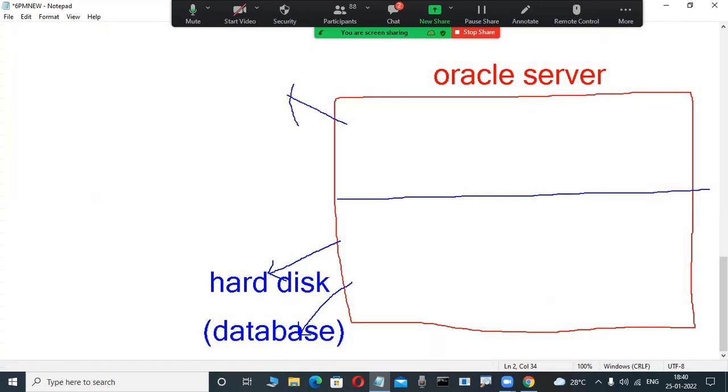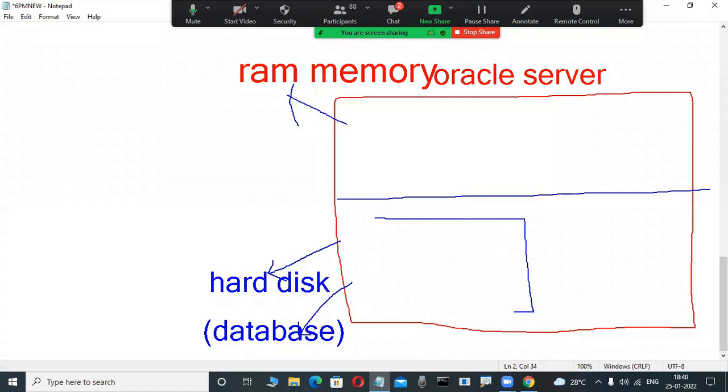This is called the instance or RAM memory area. Observe here, in the RAM memory area, some part is executed. For example, this instance, but unfortunately, for newcomers, RAM memory. In the memory area, some concepts are executed. Okay, fine. Now check it out. On the hard disk, so many files are there: data files, control files, redo log files. So many files are there.